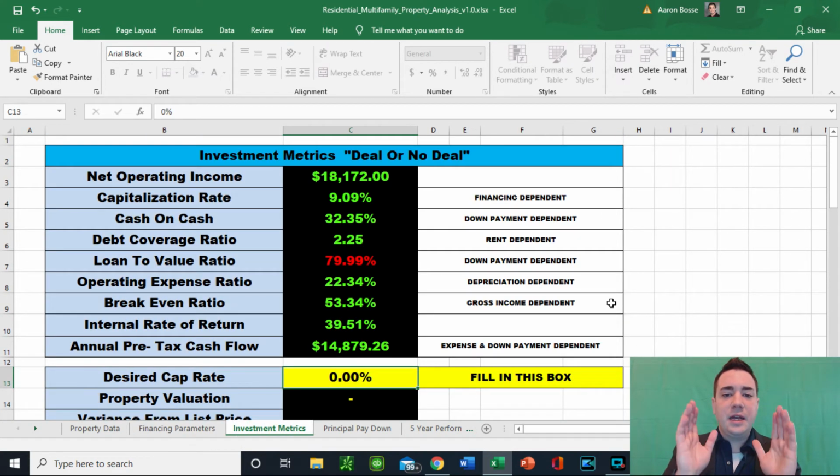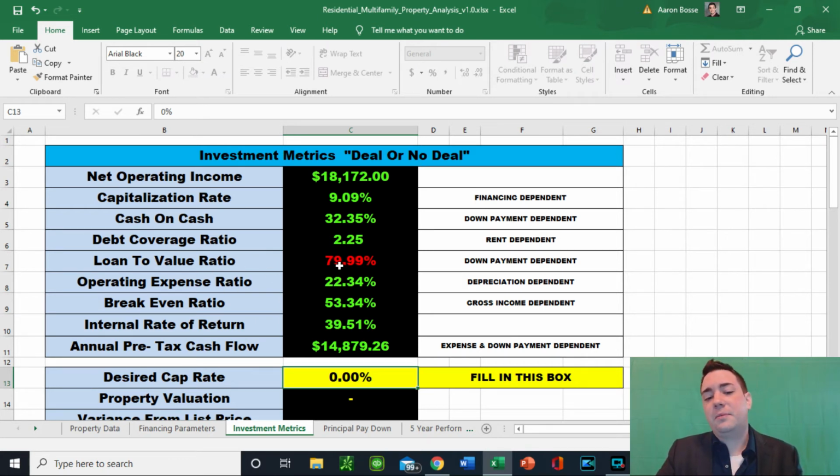Now here we go, we get to the investment metrics. This is the stuff that the bank wants to know. This is how you make your argument. You say to the bank, hey, after all of my expenses, we have a net operating income, about $18,000 a year on this property. It's producing about a 9.09% cap rate. We have a debt coverage ratio of 2.25, which is great.